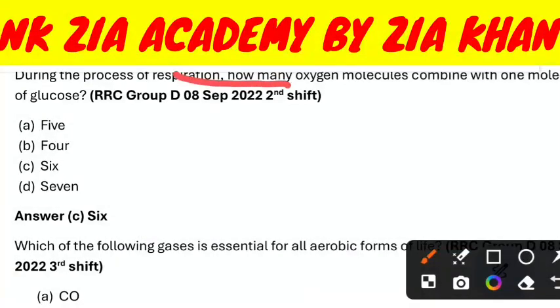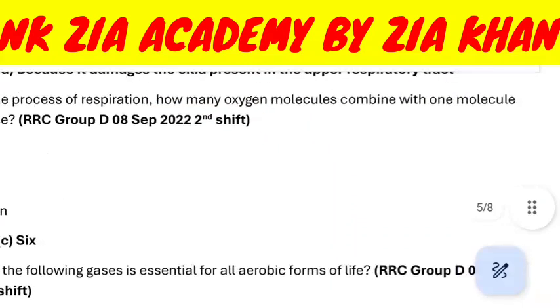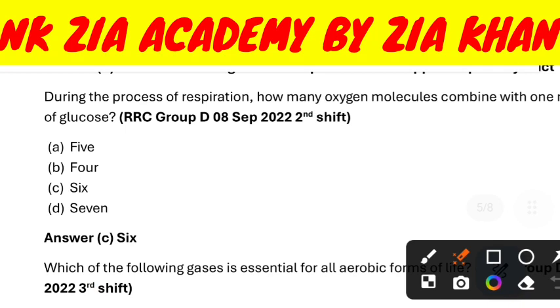During the process of respiration, how many oxygen molecules combine with one molecule of glucose? 5, 4, 6, or 7? Option is 6.